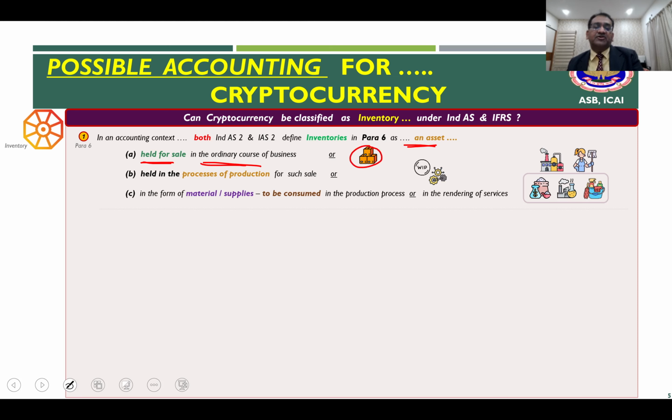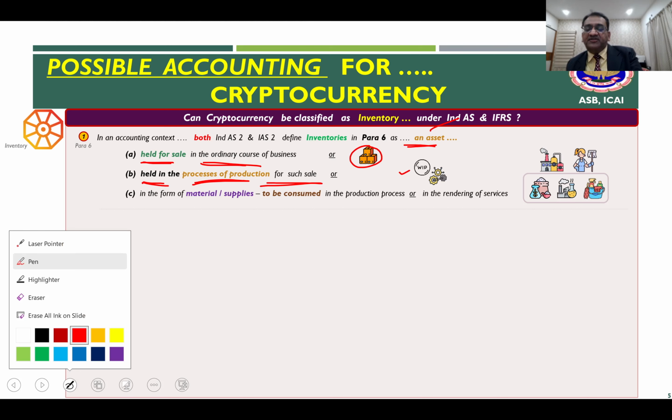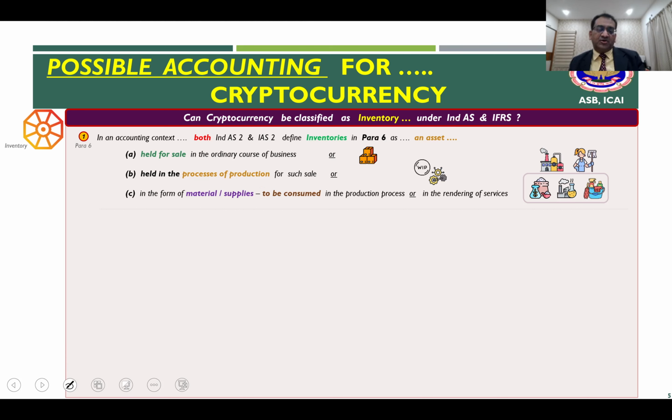So for example, your finished goods, which are held by the entity for sale in the ordinary course of business, or assets which are held by the entity in the process of production for such sale. For example, work in process, which will be subsequently processed and made into finished goods.